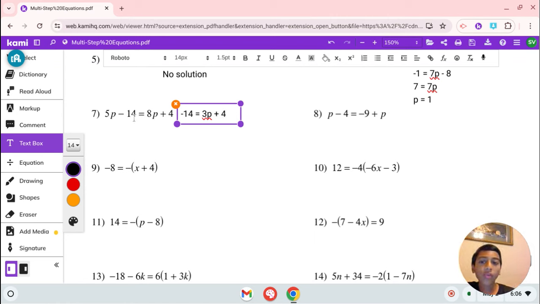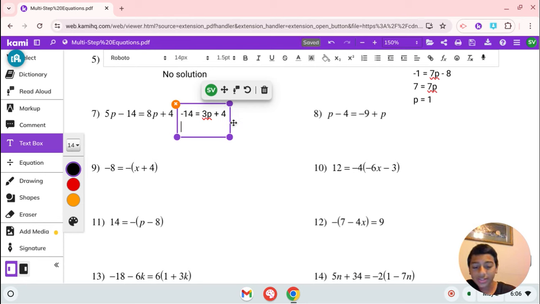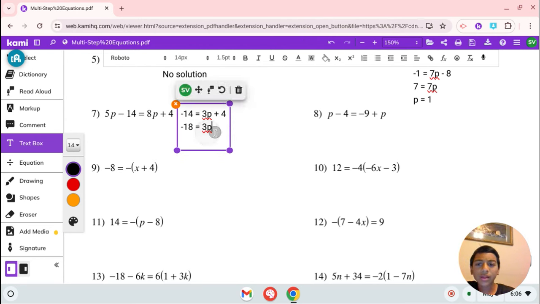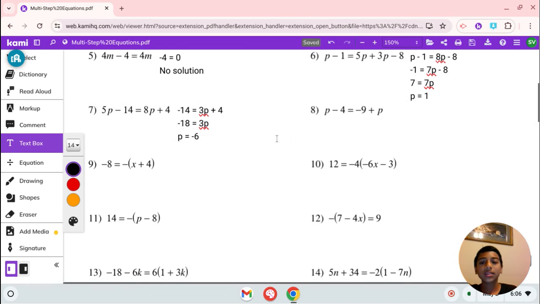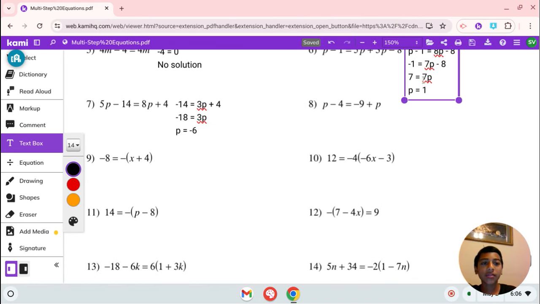Now let's subtract 4 from both sides of this equation. 4 minus 4 is 0, and -14 minus 4 is -18. And we still have our 3p left. Now you can divide both sides by 3, giving us p is equal to -6. That is our solution in number 7.